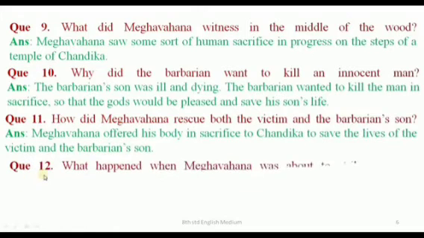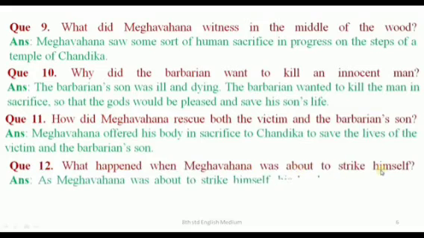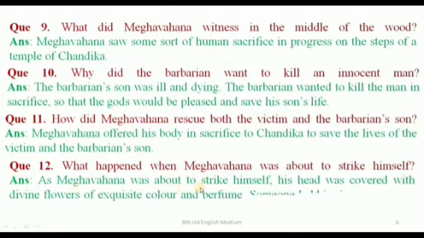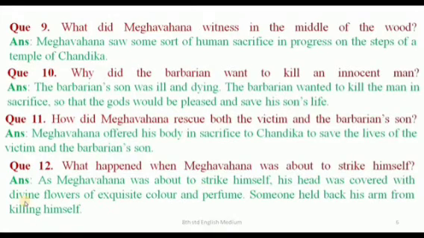Question number 12. What happened when Meghavahana was about to strike himself? Answer, as Meghavahana was about to strike himself, his head was covered with divine flowers of exquisite color and perfume. Someone held back his arm from killing himself.